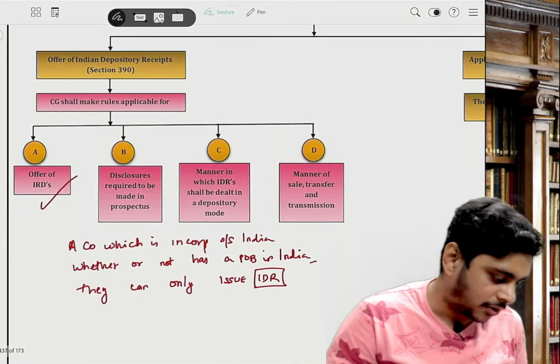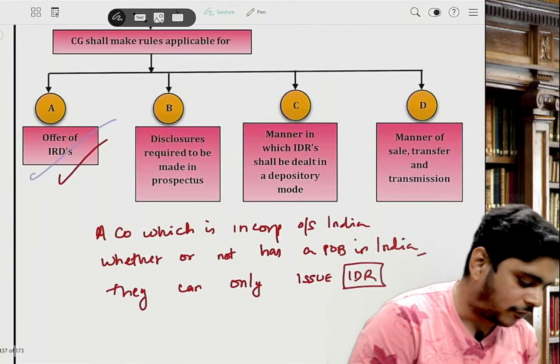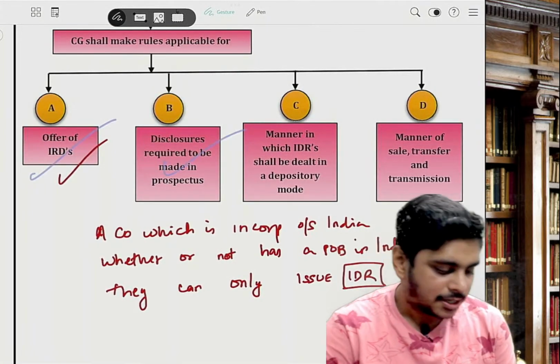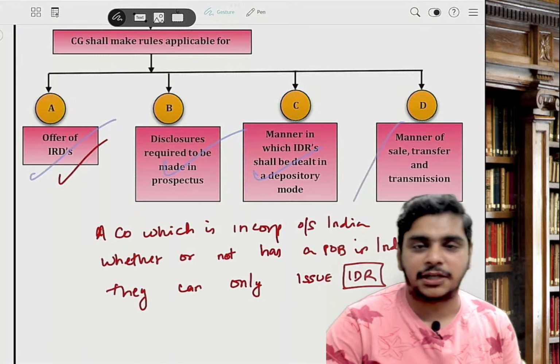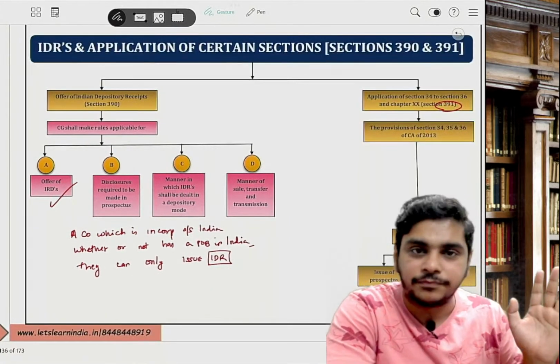So sir, for IDR, who will make rules? CG. So CG will make rules for the offer of IDRs, disclosure to be made in the prospectus, the manner in which IDRs should be dealt with, and the manner of sale, transfer and transmission of IDRs. So CG will make rules for IDR. Section number 390. Okay.